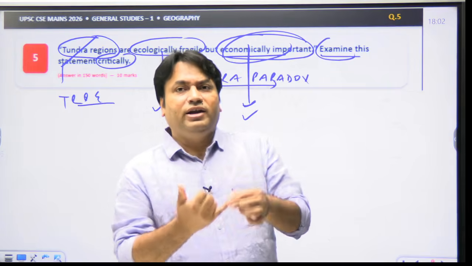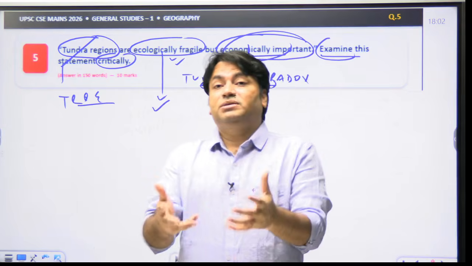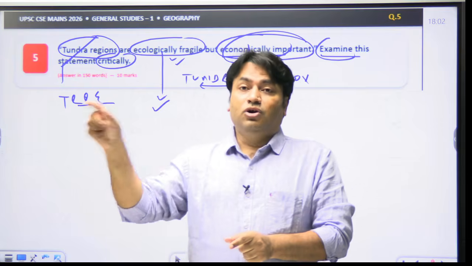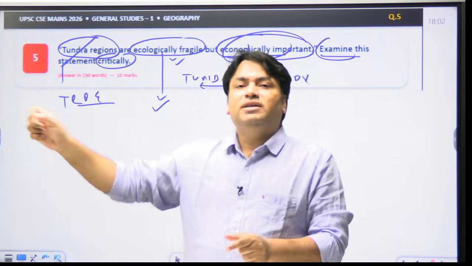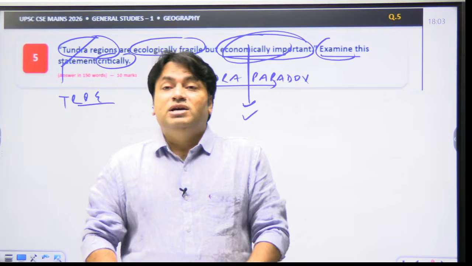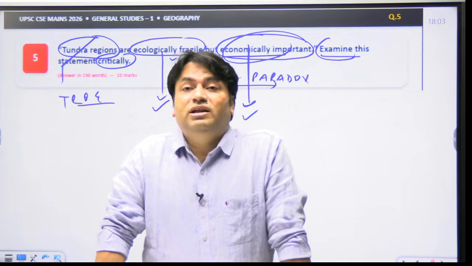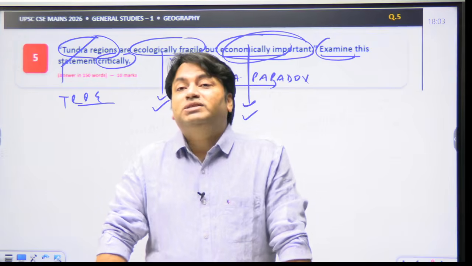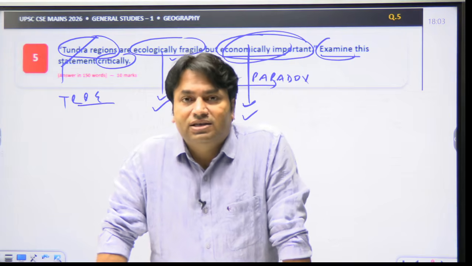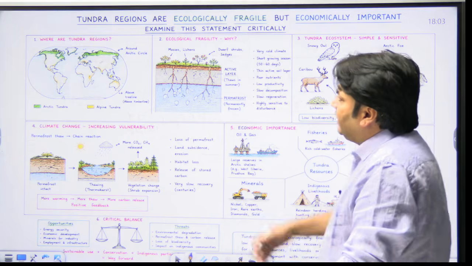Greater accessibility can intensify extraction of resources and increase infrastructure pressure, while permafrost thaw threatens roads, pipelines and settlements. And lastly, you can conclude that the tundra's economic value is conditional upon ecological resilience; sustainable extraction, indigenous participation and climate-resilient infrastructure are essential.